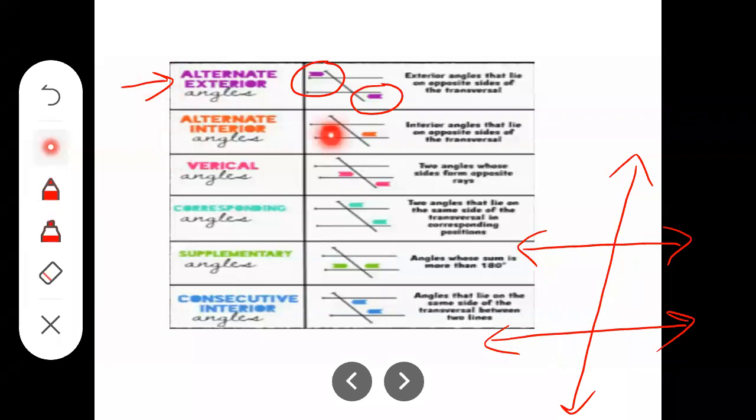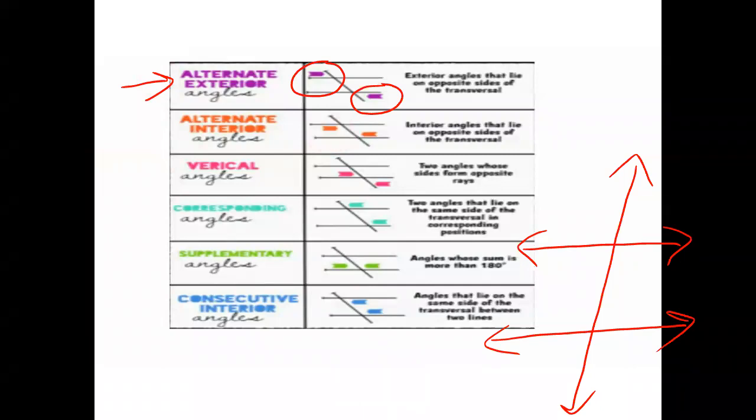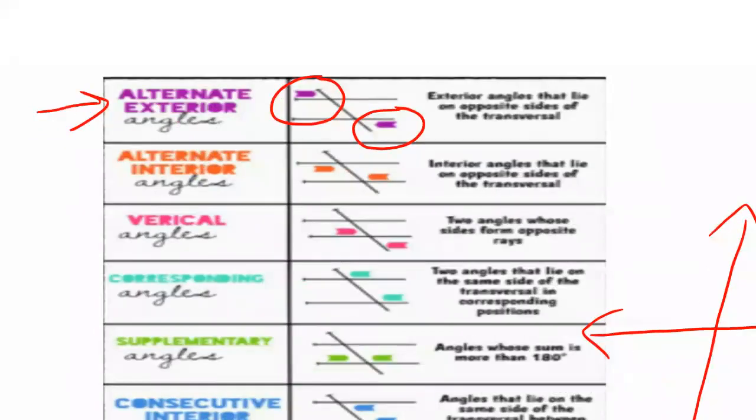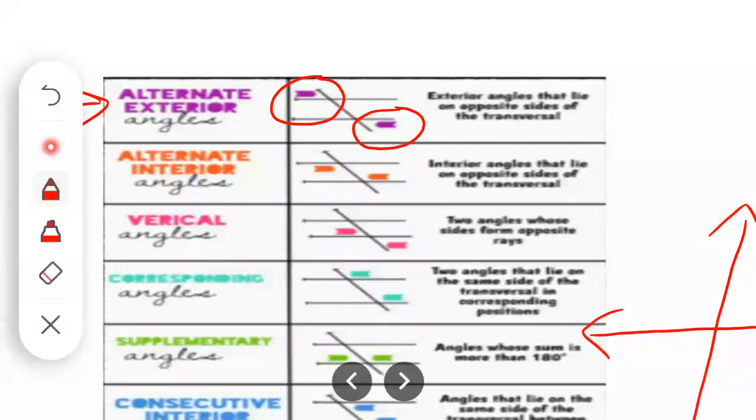Now, see here, mentioned in orange color, both those angles lie within the parallel lines, and those are on either side of the transversal, one on the left side and another on the right side. So those are the types of alternate angles: alternate exterior angles and alternate interior angles, right?